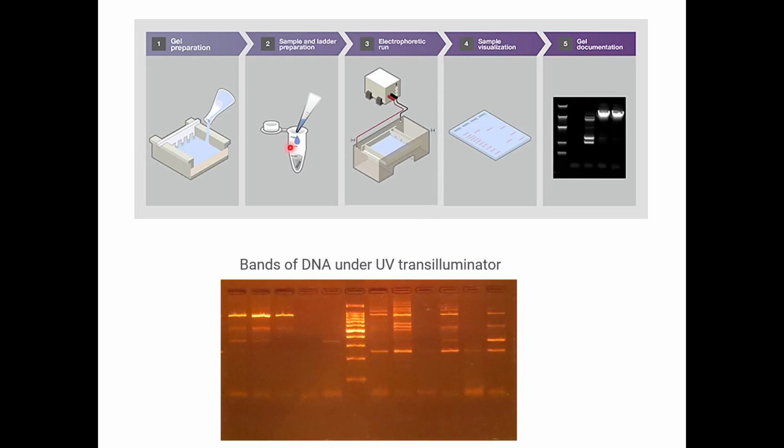So we can see this is your casting tray. This is how you mix the agarose gel and pour it with the comb. Then you add tracking dye or loading dye into your sample, and you load it in the gel and it runs.